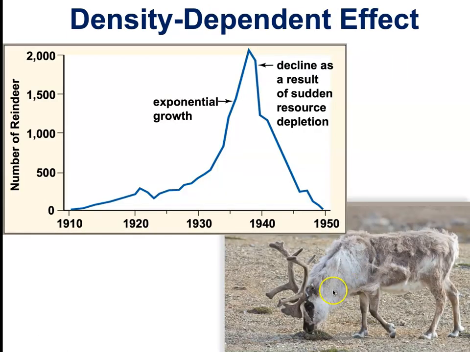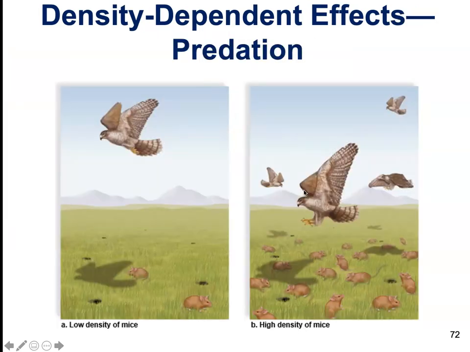With a density-dependent effect, we're going to see the number of reindeer. As soon as we suddenly see a resource depletion, the more and more reindeer in a given area, we're going to suddenly see a density-dependent effect. We're going to see a drop in natural resources and then a severe drop in the population. Another thing, like I said, 2 mice in a field aren't really going to attract that many hawks. A high density of mice is going to attract a disproportionate number of predators that could potentially wipe out the population in a very short amount of time.